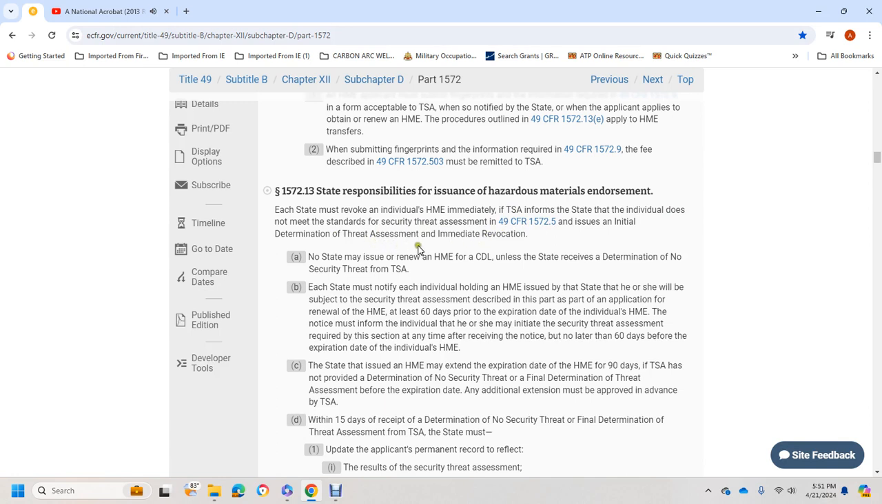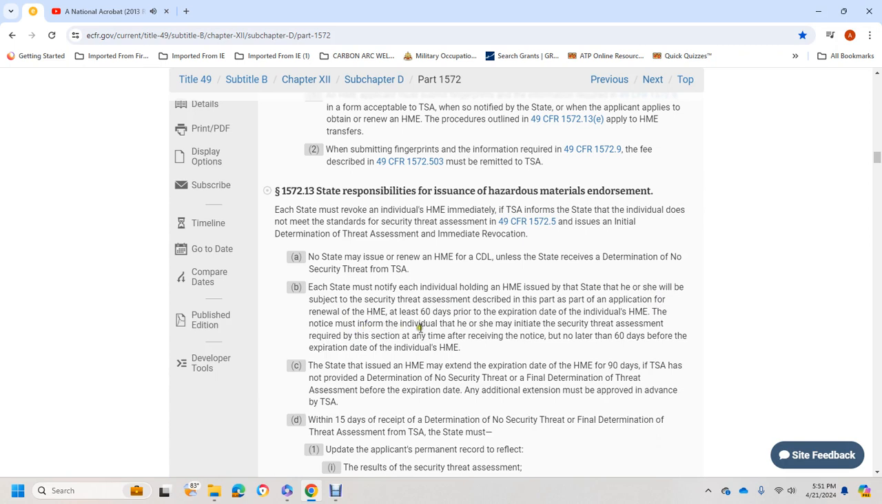No state may issue or renew the HME with the CDL if the state determines that there is a security threat from the TSA. Each state must notify each individual with an HME issued by the state that he or she will be subject to the security threat assessment described as part of the application for renewal of the HME at least 60 days before the expiration of the individual's HME.